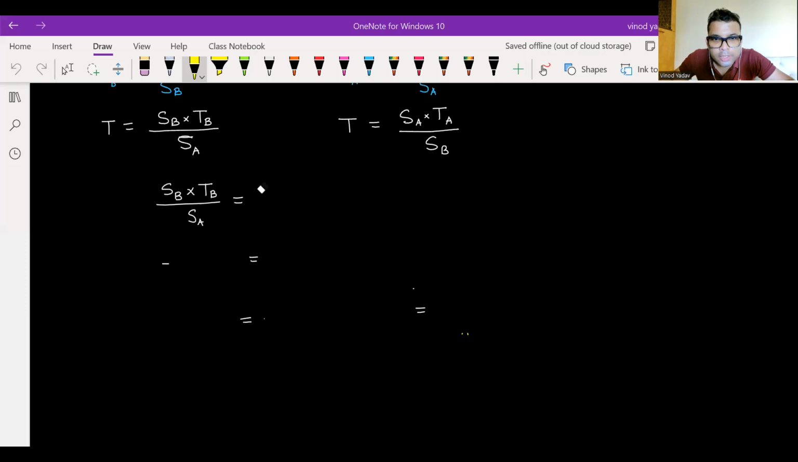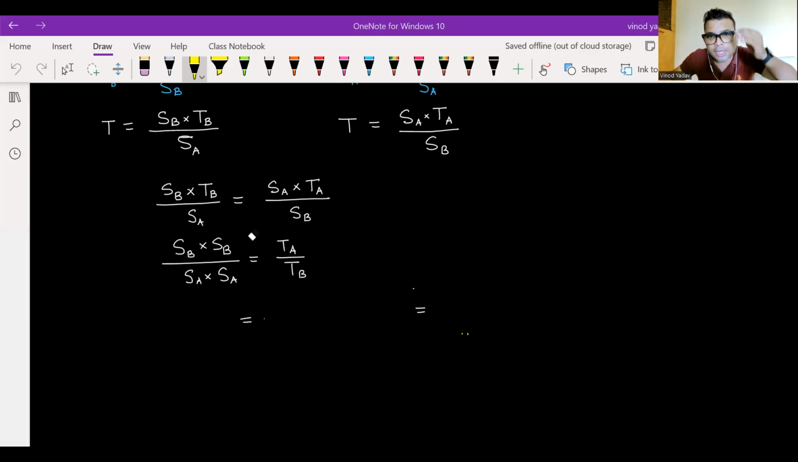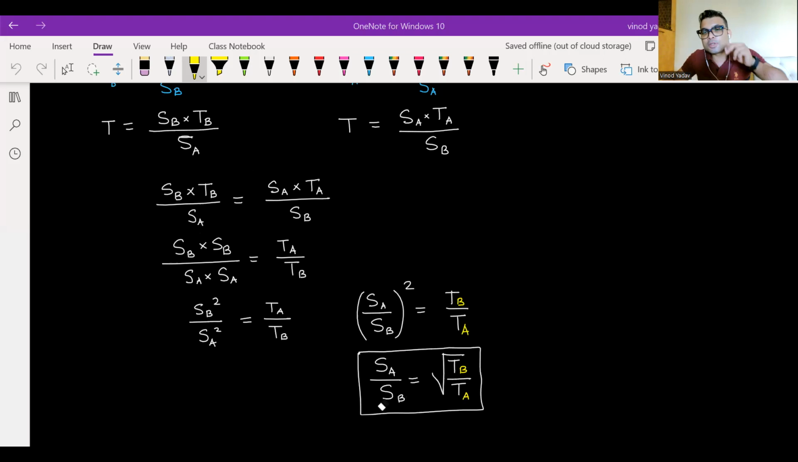All right. So let's equate both of them. Cross multiply, simplify. So we got TA upon TB as this, which is nothing but SB square upon SA square. So ultimately SA upon SB, the whole square is nothing but TB over TA, right? So finally, SA upon SB is root of TB upon TA. This is the standard formula which you should remember. Speed of A upon speed of B is equal to root of TB upon TA.